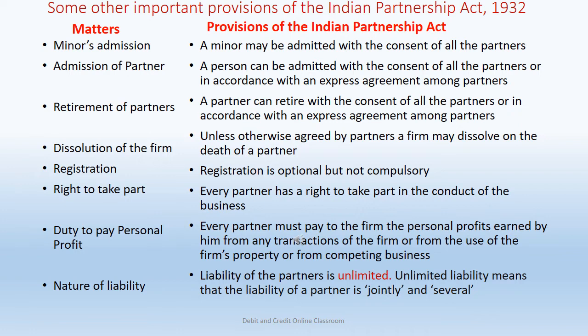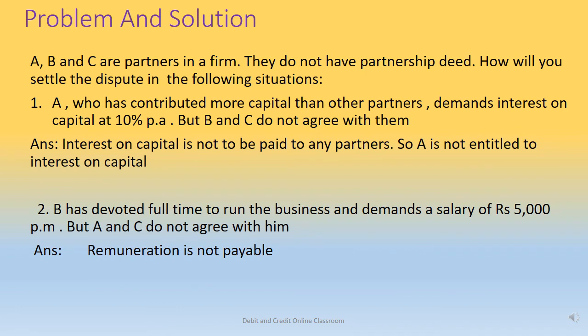As we all know, the nature of liability is unlimited. The liability of a partner is unlimited. Unlimited liability means that the liability of the partner is joint and several. Whatever the liability is there, it should be borne by these partners. Now let us do one problem.